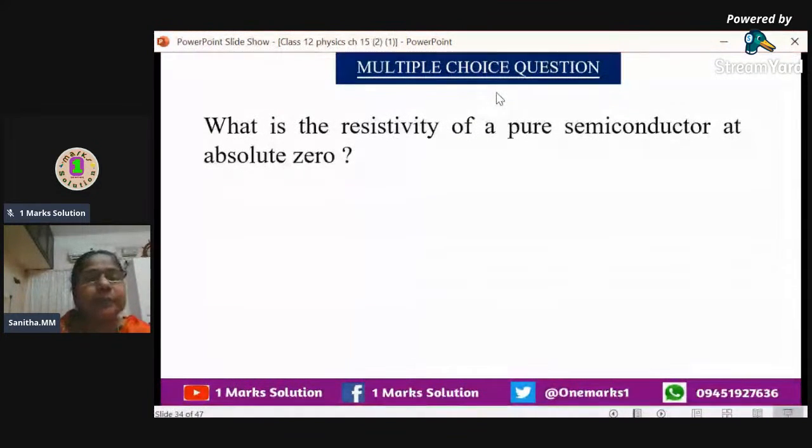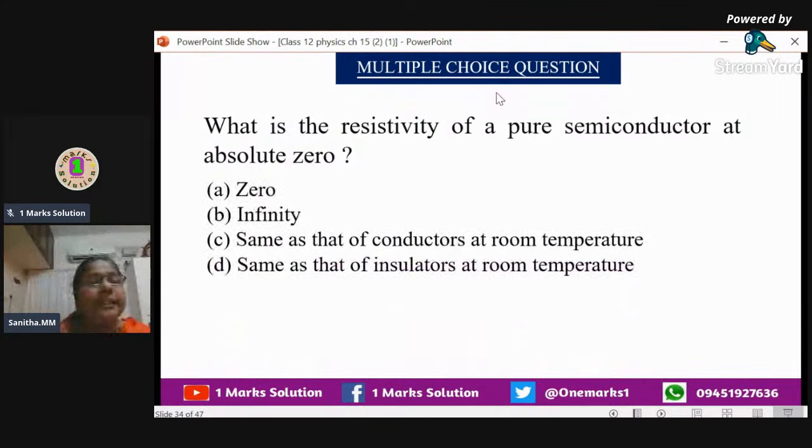Next one, we can say, what is the resistivity of a pure semiconductor at absolute zero? We have come across at room temperature, what is the resistivity? 10 raised to minus 3 to 10 raised to 6 ohm centimeter, we got it. But here the answer is different. Why? Because the question is at absolute zero, what is the resistivity? 0, infinity, same as that of conductors at room temperature, same as that of insulators at room temperature. What could be the answer? We can think of it.